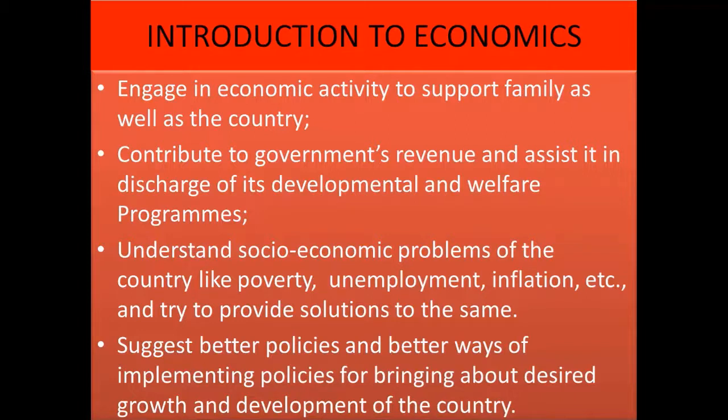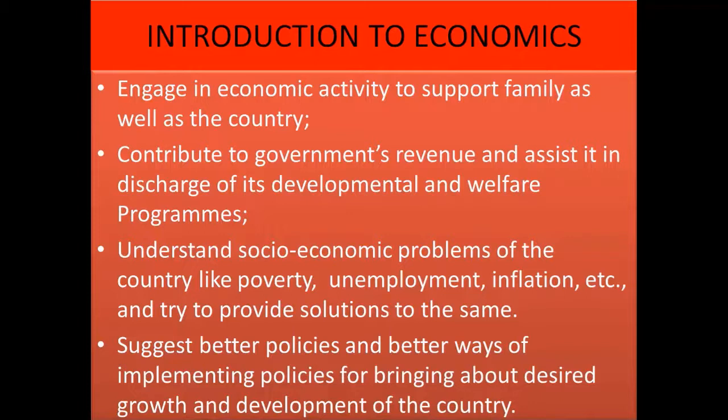Next one is the study of economics also helps us to contribute to government's revenue and assist it, help the government in the discharge of its developmental and welfare programs. So it makes us pay the taxes properly to the government so that it helps in the discharge of its developmental and welfare programs.